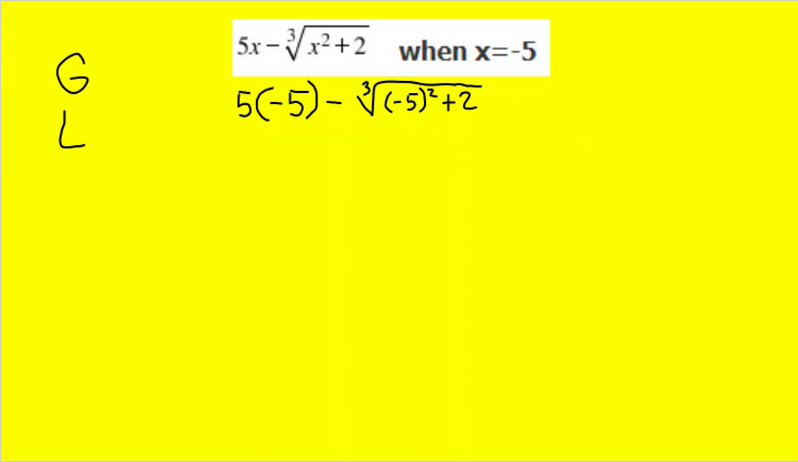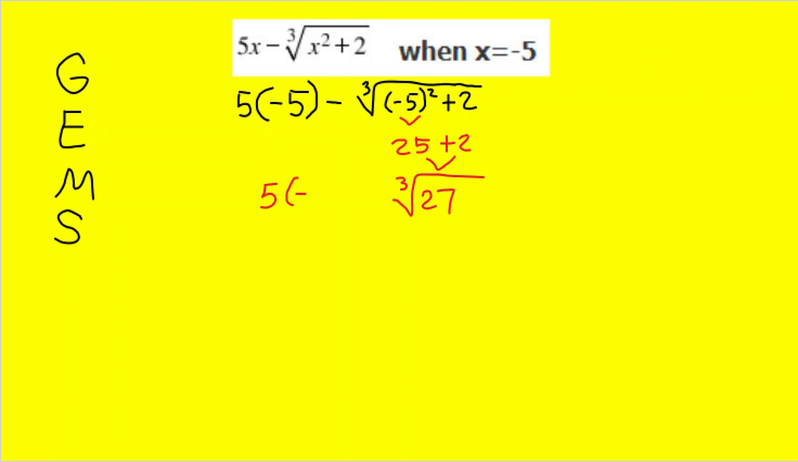Okay, so now I'm going to do the order of operations, GEMS. All right, first step, grouping. Do I have any groupings? I do. Underneath the radical is considered a grouping. And then underneath that, I have to do that exponent before I can add. So negative 5 squared, negative 5 times negative 5 gives me 25. And then I can bring everything else down. 25 plus 2 gives me 27. And that's still underneath that cube root. And I can bring everything else in my problem down. And now I'm done with groupings.